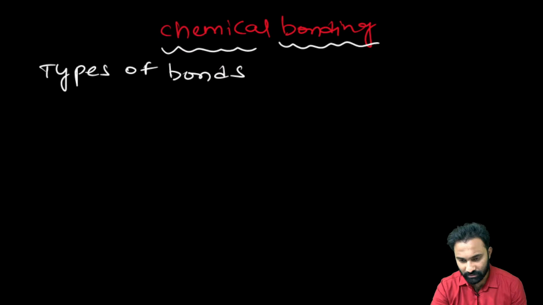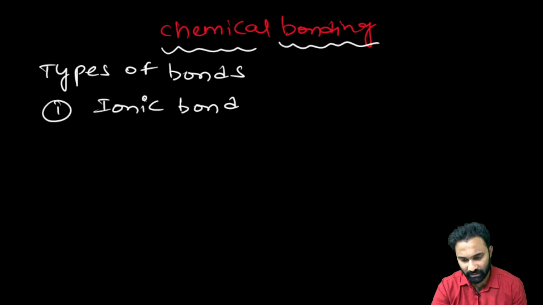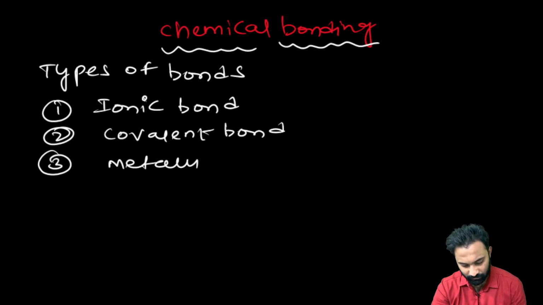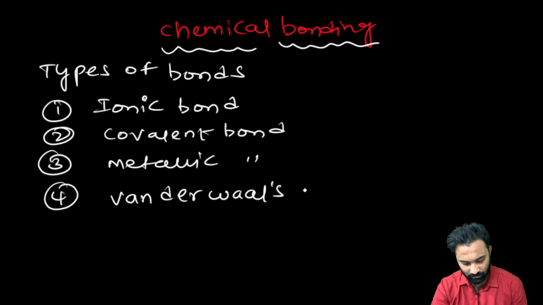Now, in the types of bonds, the first one we have is the ionic bond. Second, the covalent bond. Third, the metallic bond. Fourth, the van der Waals bond. Fifth, the hydrogen bonding.